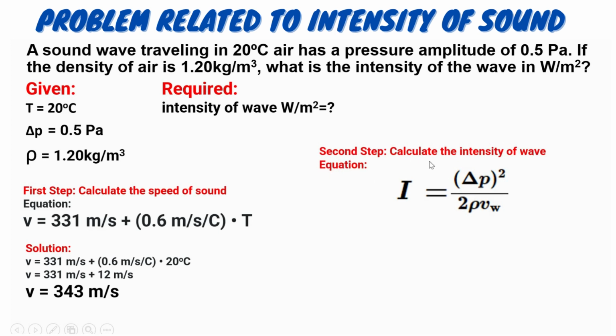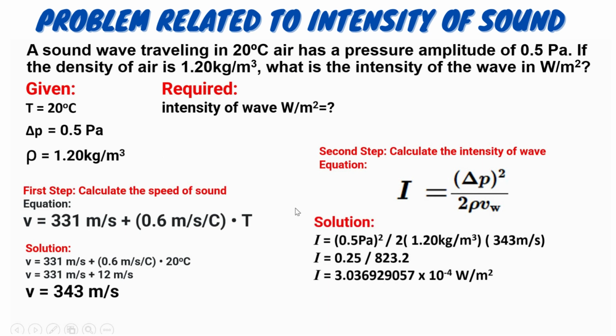Now, the equation that will be utilized to solve the problem is I, or the intensity of sound, is equal to the change in pressure squared divided by the product of 2 times the density of air times the speed of the sound. So we will plug in all the variables, substituting all the variables.